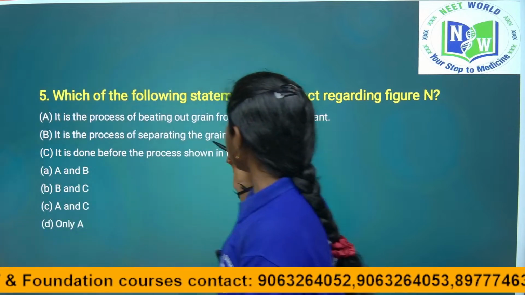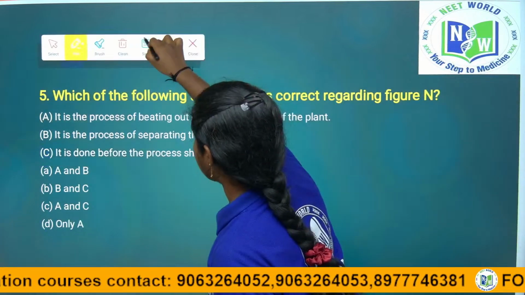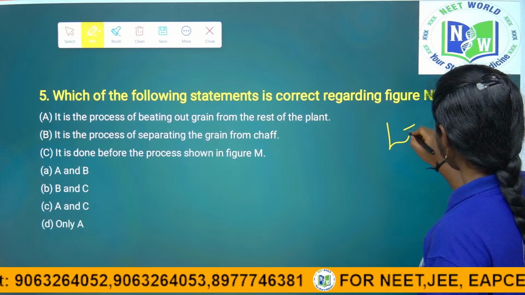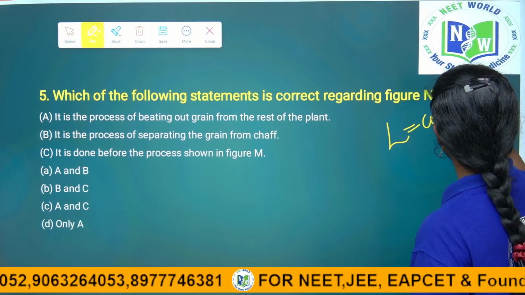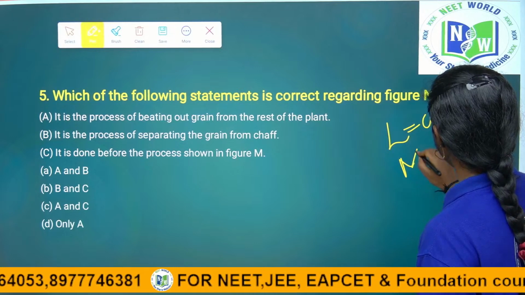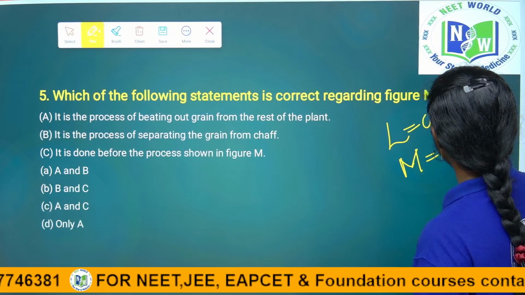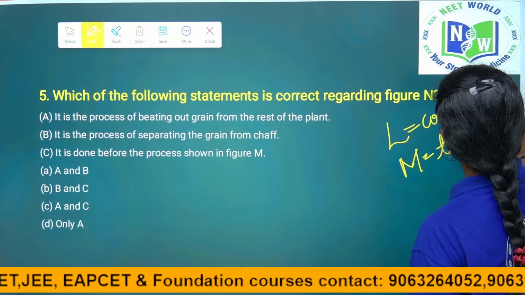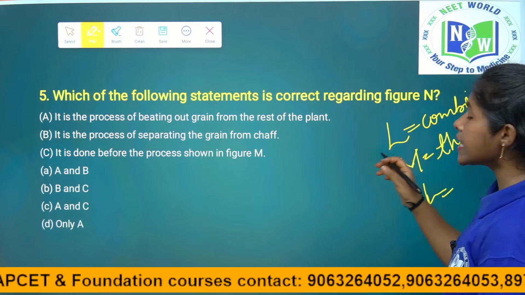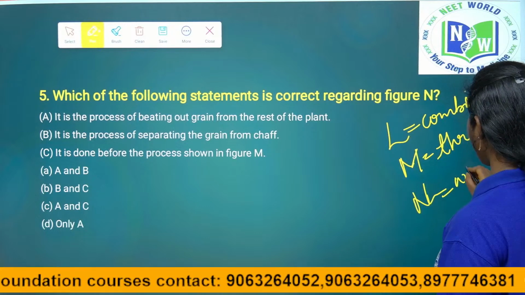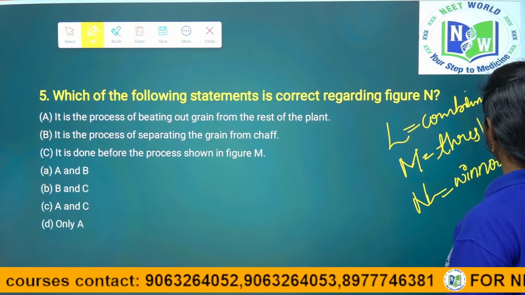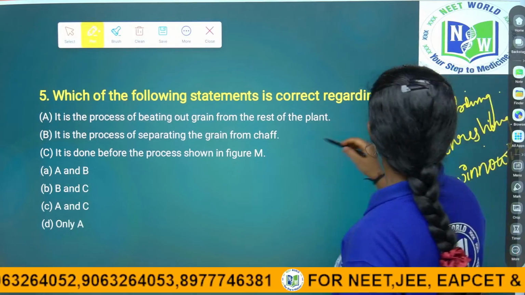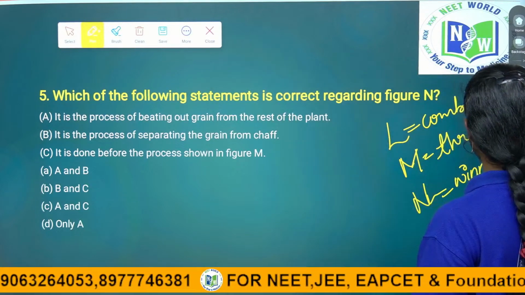Okay. Which of the following statements is correct regarding N, they are asking? L is the combine machine, right children? M is the threshing process. And N is the winnowing. They are asking for the correct statement regarding N. N is the winnowing process. Right. So the alphabetical order is wrong. Don't worry children. Okay, not a problem, winnowing.